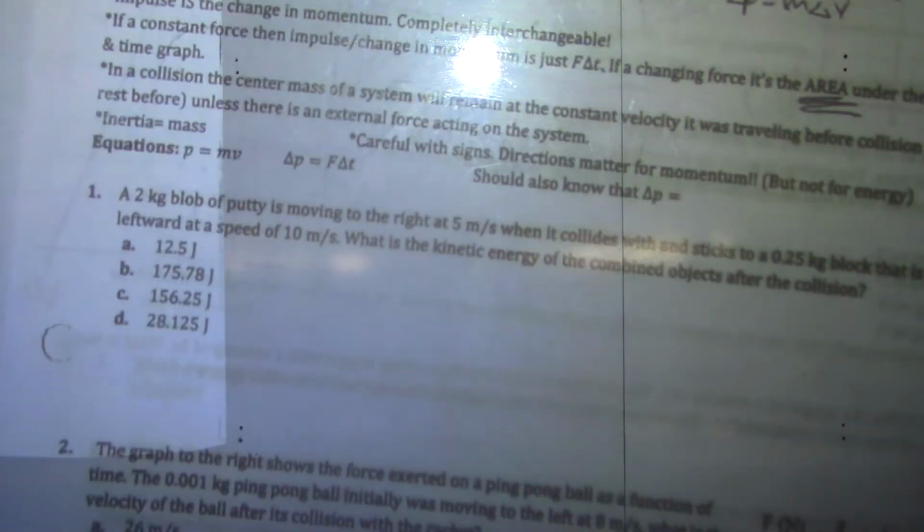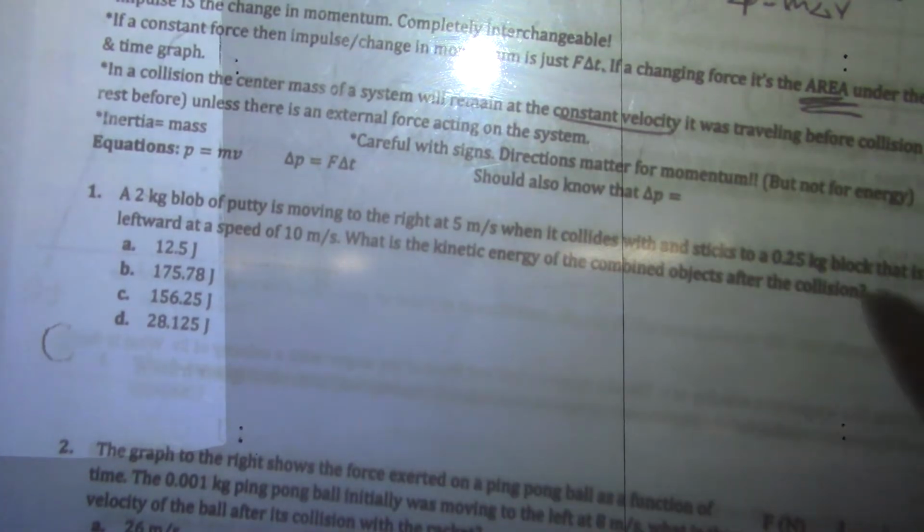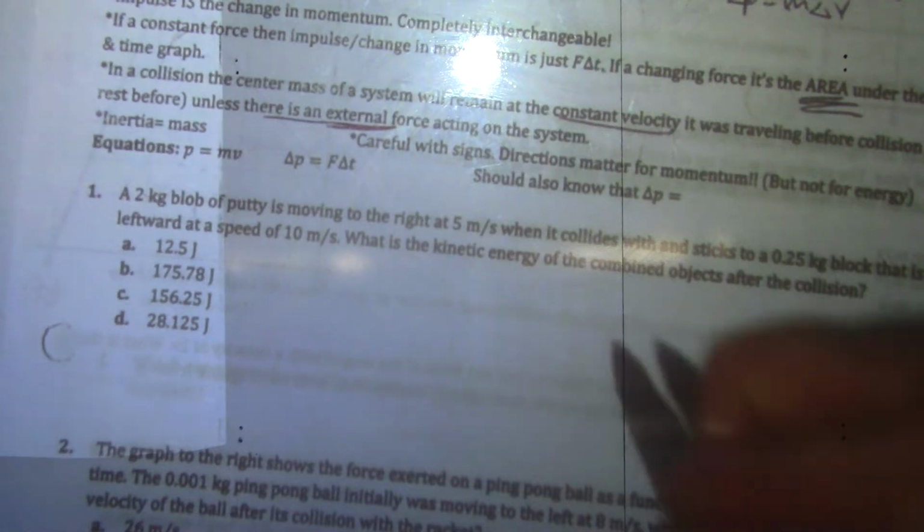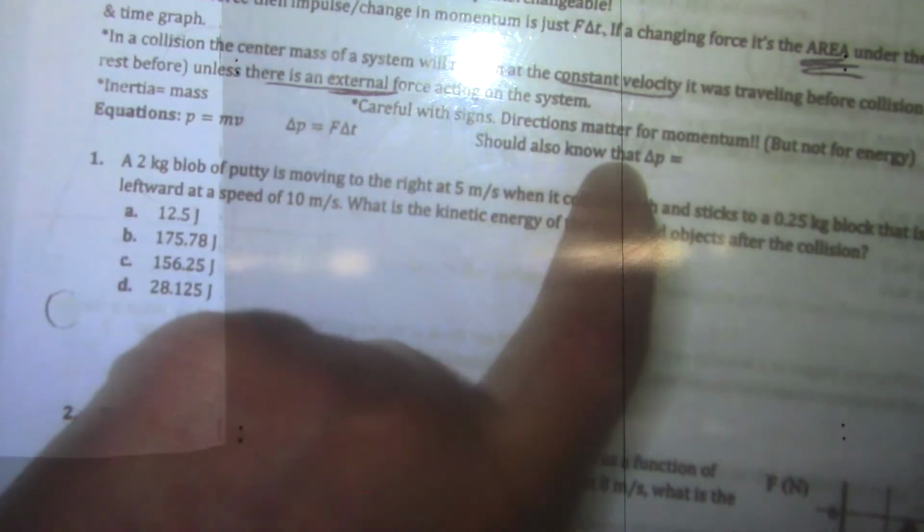In a collision, the center of mass will remain at a constant velocity. So whatever the center of mass velocity was before, it'll stay the same, or if it was at rest, it'll stay velocity of 0 unless there's an external force, something outside of the two object system, exerting a force on the two objects.